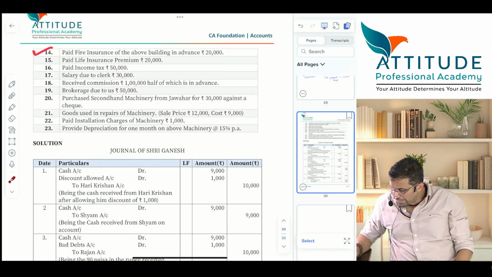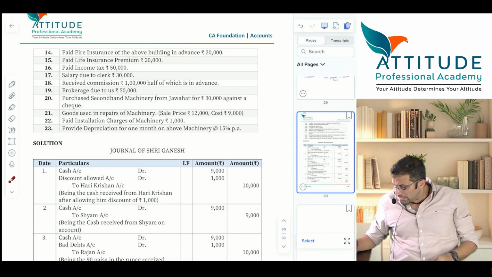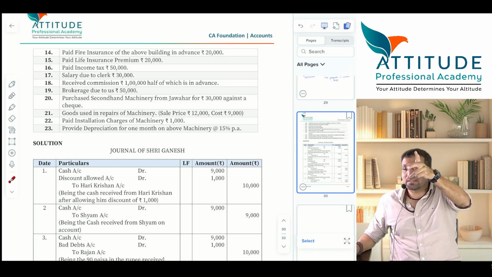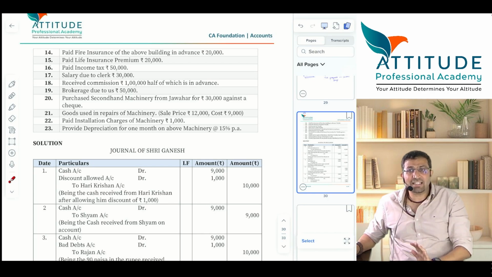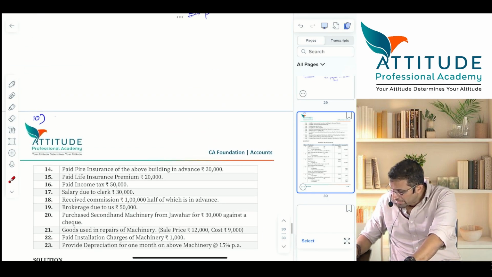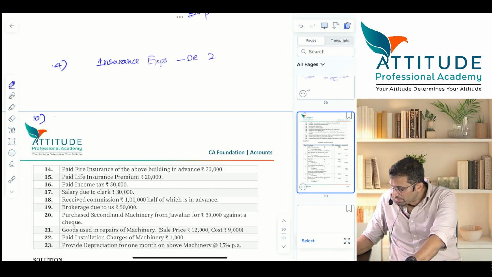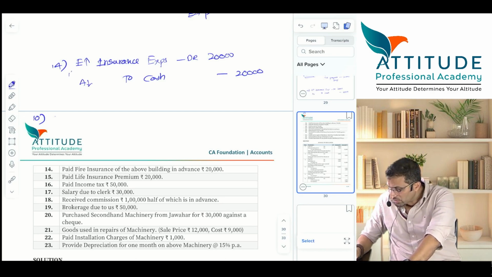Now what is it? Paid fire insurance of the above building. How much? 20,000. Correct. Now, two ways. One, you assume that it is already treated as what? Expense. Means he has not passed the correct entry. So tell me the wrong entry first. On 14th, insurance expense account debit 20,000 to cash. So is this the correct entry or the wrong entry? Obviously, this is a wrong entry. But you have to rectify this.